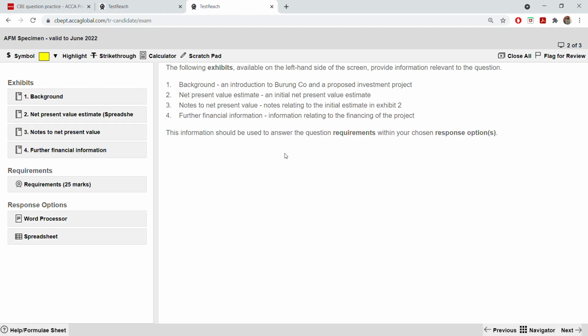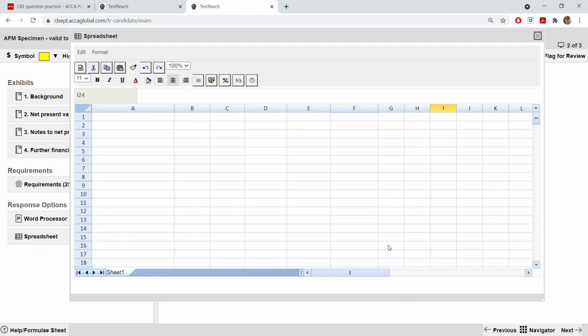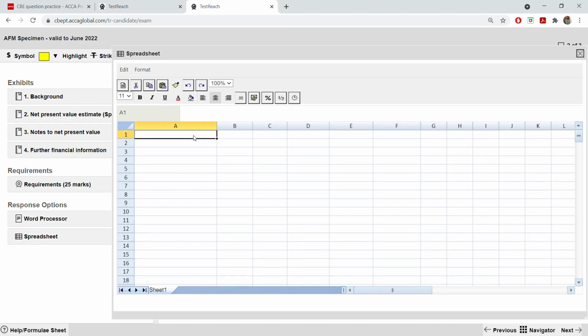So let's start. As I already know everything, I'm going to start with the spreadsheet, and immediately go and start with my first part A, because in part A we have to calculate adjusted present value and net present value, and I've already read the question. If I read the question here and do it from scratch, it will waste a lot of time, and you guys don't have so much time as exams are very near. That's the reason I'm cutting it short and making it relevant only to how to do the calculations in Excel. So let's start.